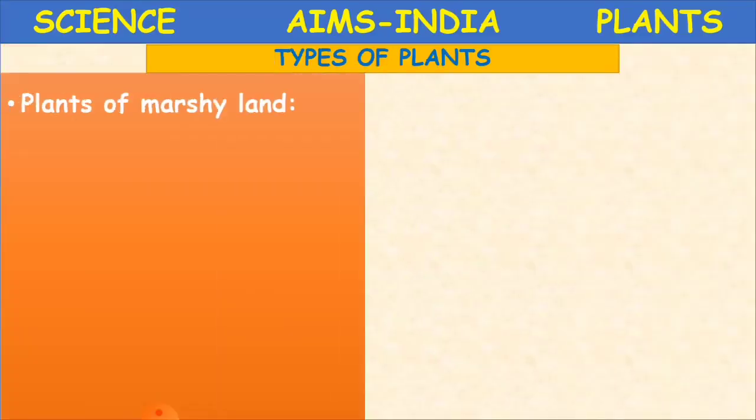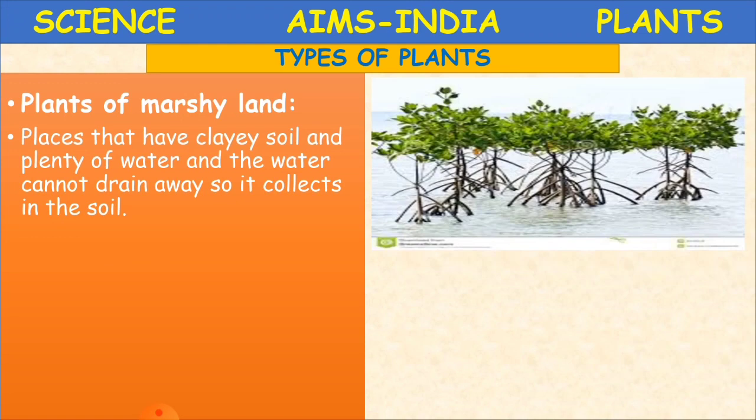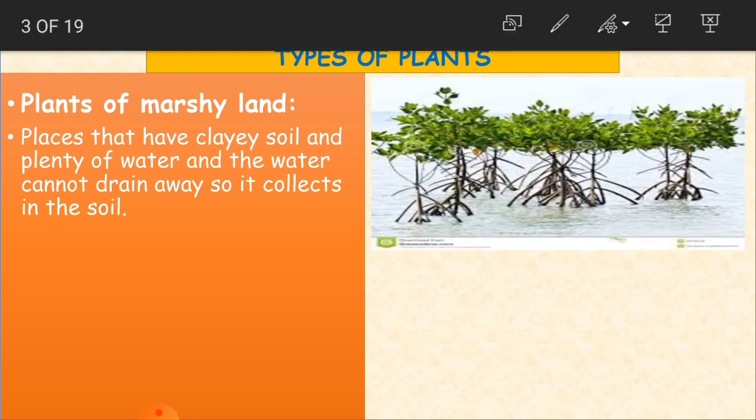Plants of marshy land. What do you mean by marshy, children? Marshy means wet, filled with so much water and soil.